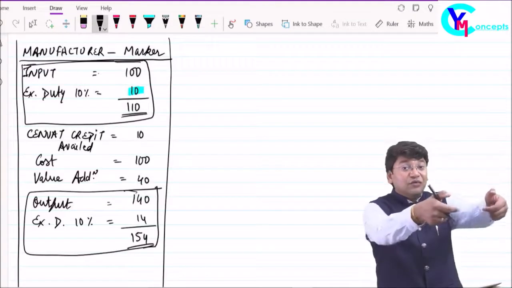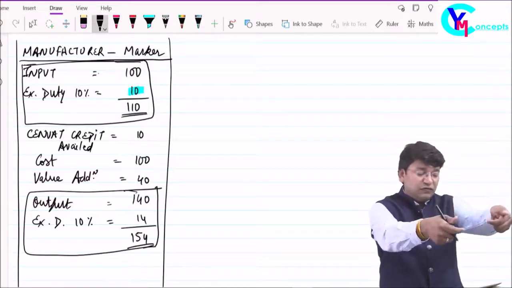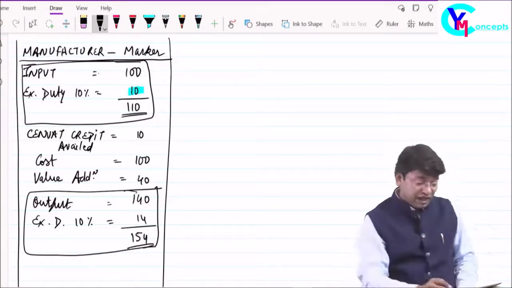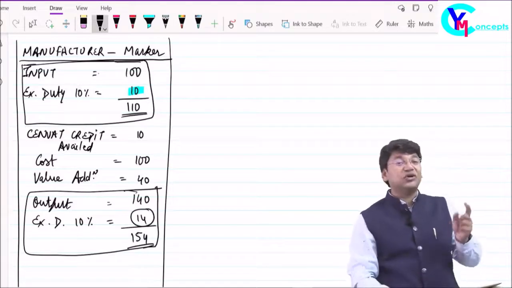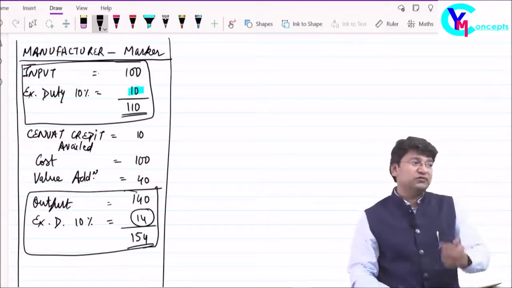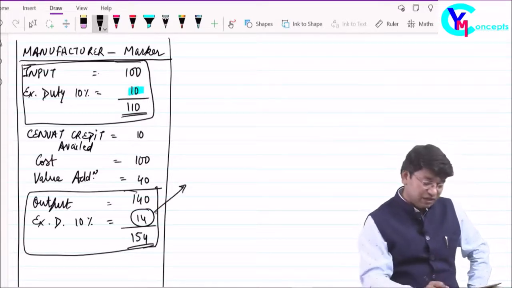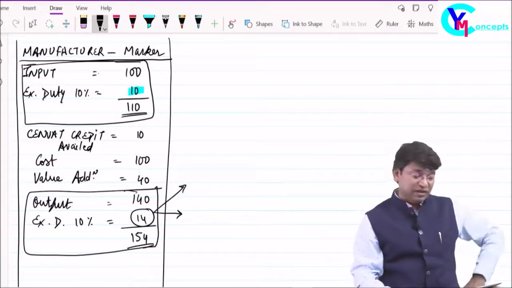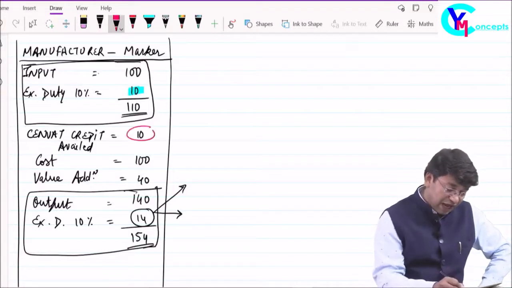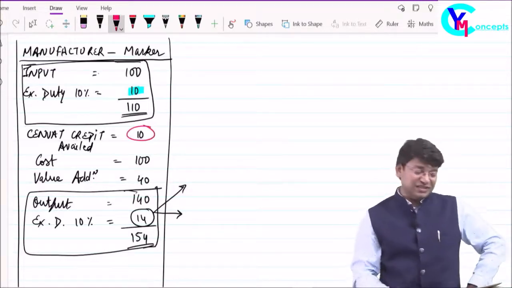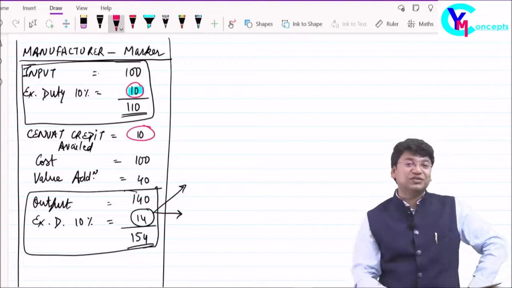I will collect 14 as excise and 140 for the value of goods from the customer. I have collected 14 as excise. Now it is my liability to pay these rupees 14 to the government. How will I pay? While making payment, I have Cenvat credit of rupees 10, which I have already paid on purchase of inputs.